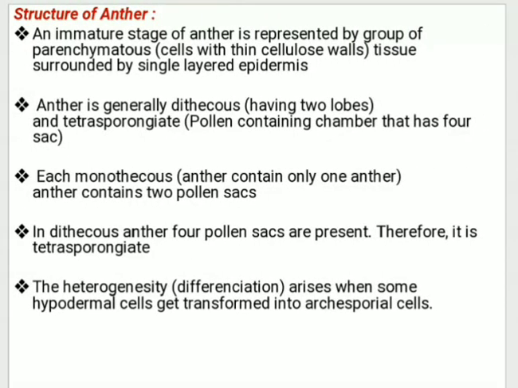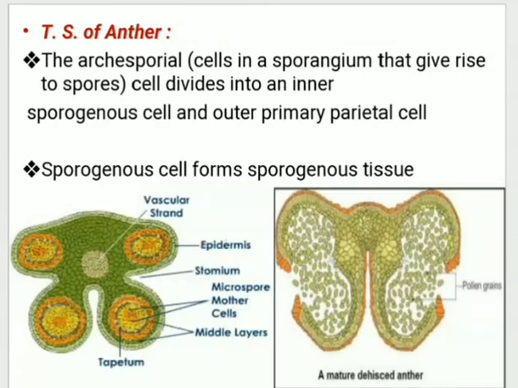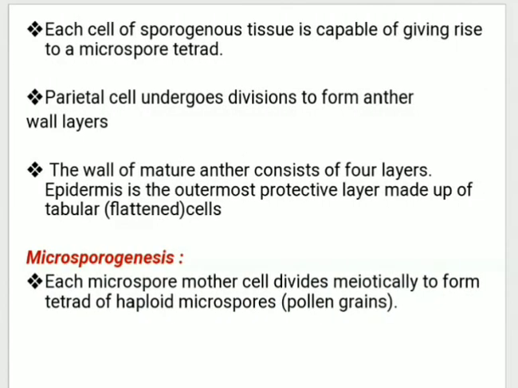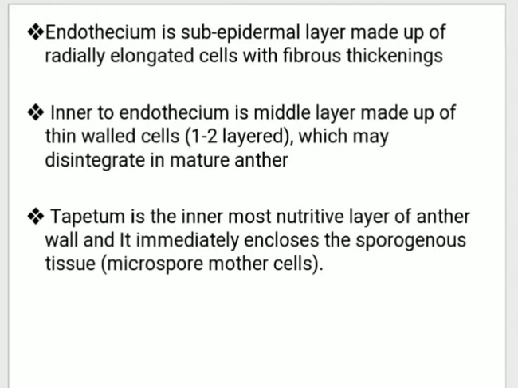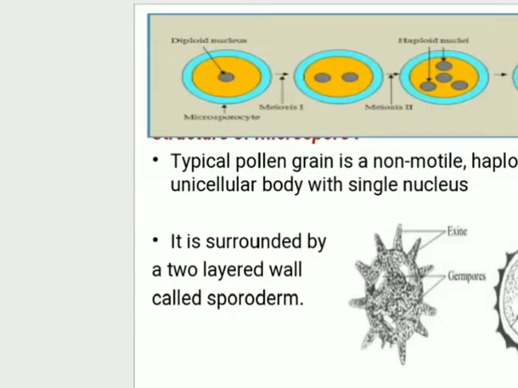Then it will start with the structure of anther. All points you are supposed to write with the diagram of TS of anther. Here also you have to write all the points. Then microsporogenesis, what it is, how it turns into tetrad. Then how many layers are present, which are those layers, what they are made up of, that you are supposed to write, that is endothecium. Then next to endothecium there are 1 to 2 layers, and next to that is nothing but tapetum.